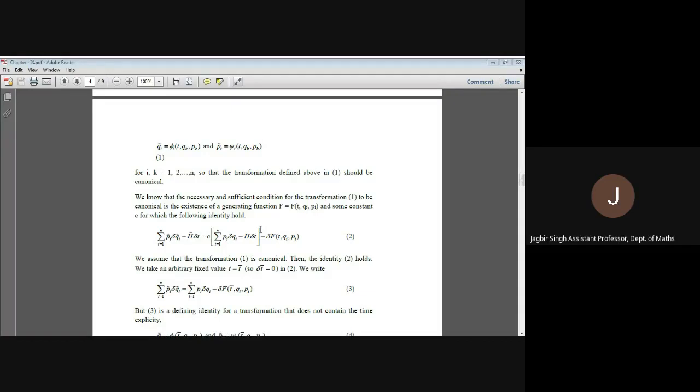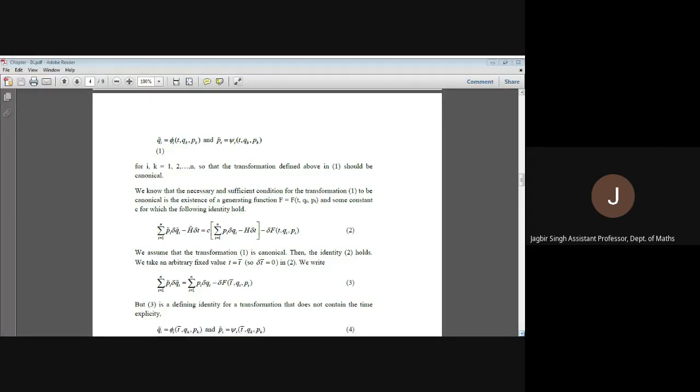Now we are assuming that the transformation 1 is canonical. So the identity 2 holds, and if we replace t with a particular fixed value t bar, then the variation of t will be 0, and so equation 2 reduces to 3, meaning summation i from 1 to n of pi tilde delta qi tilde is equal to c times summation i from 1 to n of pi delta qi, minus delta f, with t replaced by t bar, qi, pi.